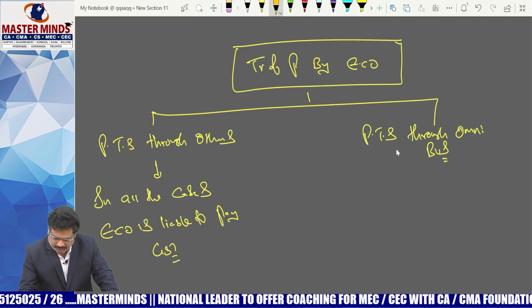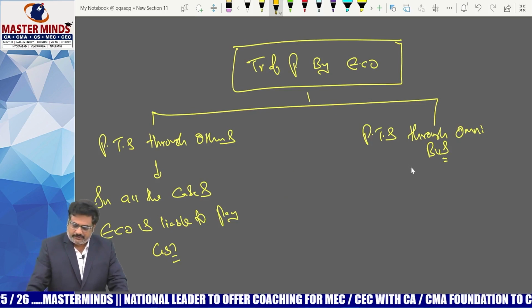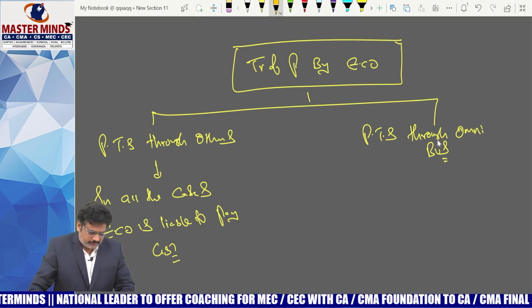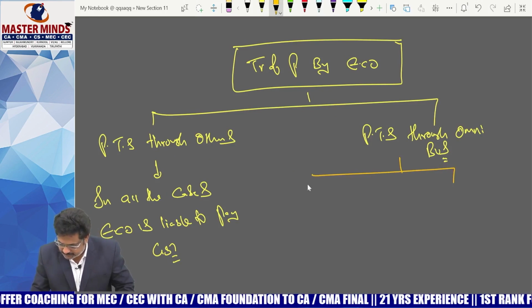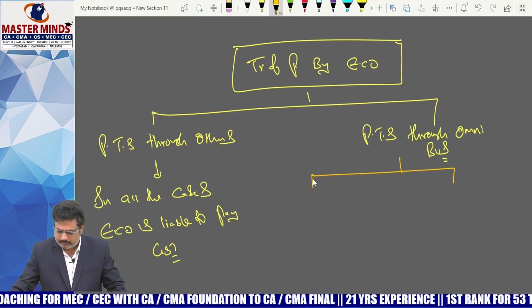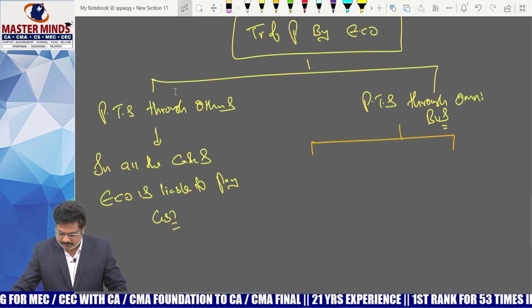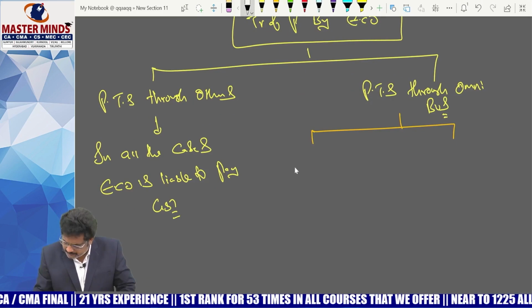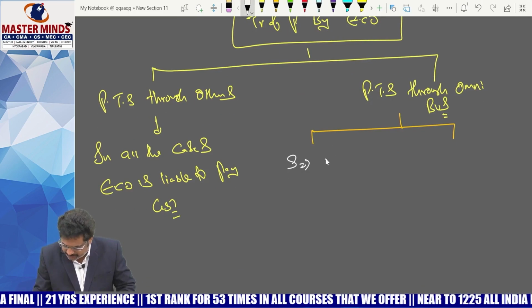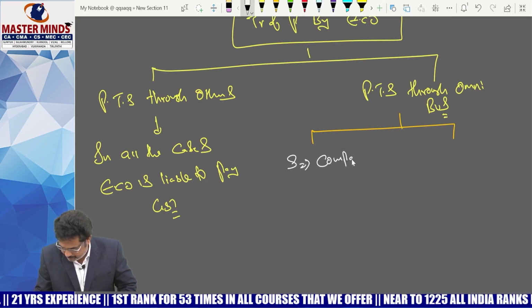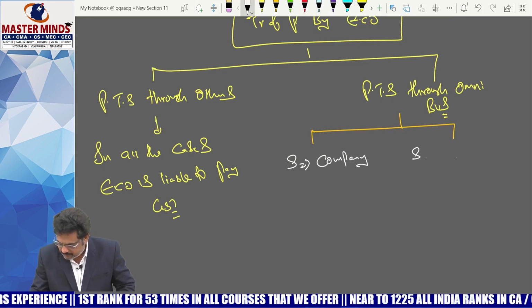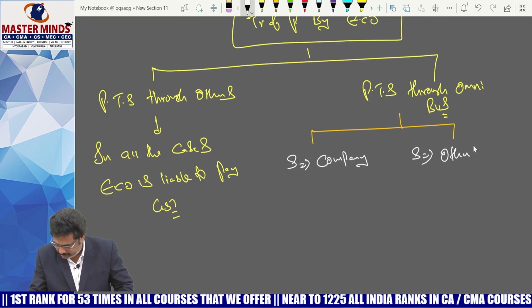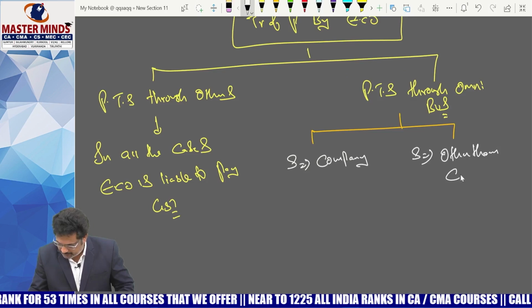But whereas with respect to passenger transportation service through omnibus, it was divided into 2 points. One is, if the supplier is a company, supplier means omnibus supplier. The other is, if the supplier is other than company.